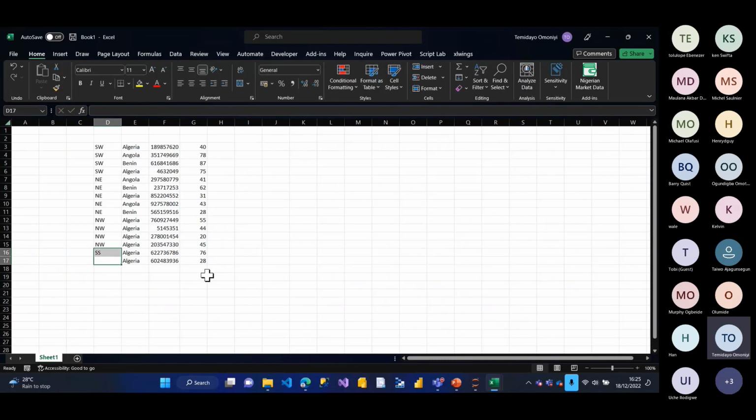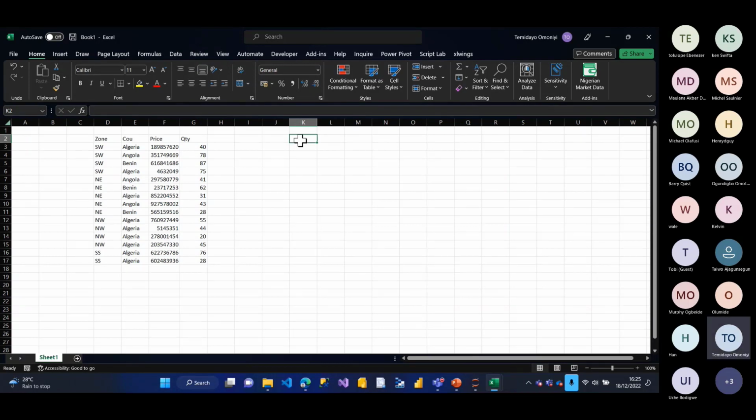So what I actually did in the other place, I want to do here now in Excel. So you understand what I'm trying to achieve now. So I would say this one is zone, this is country, this is quantity, this is price. What I'm trying to achieve is, I want to filter only the zone, which is southwest.